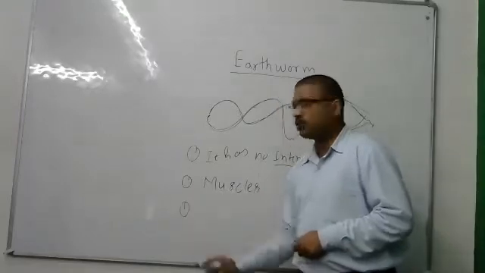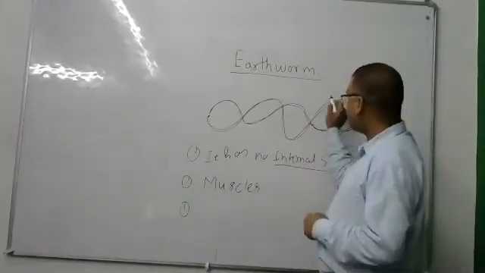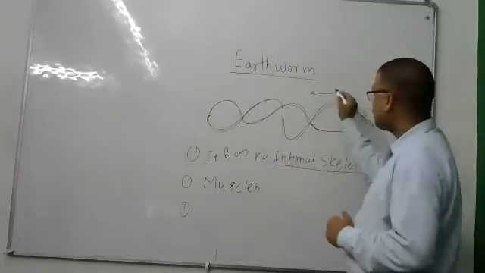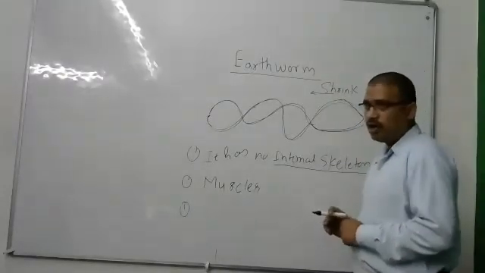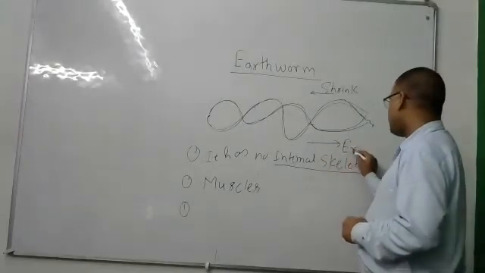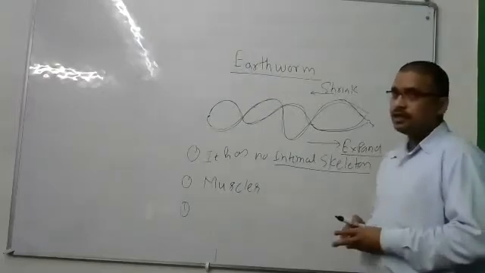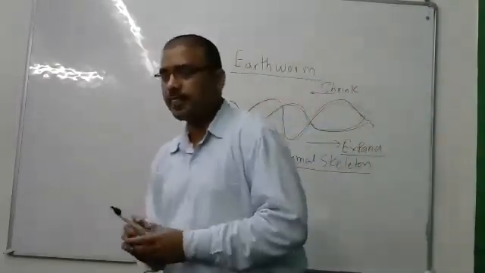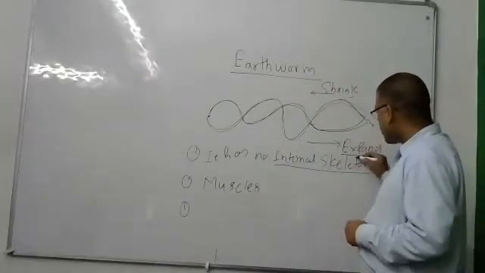Now, with the help of these muscles, the earthworm either contracts, that is, shrinks, or expands. In Hindi it is called या तो वो सिकुड़ जाते हैं या वो फैल जाते हैं. Okay, either they contract or they expand.